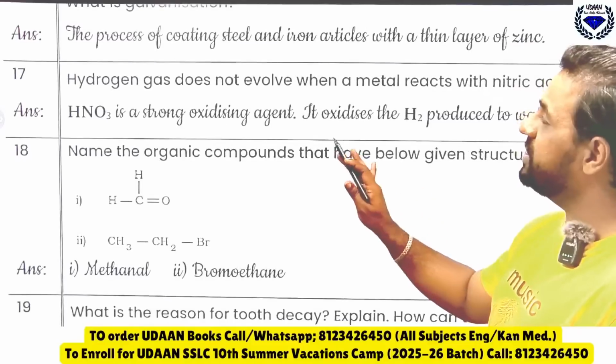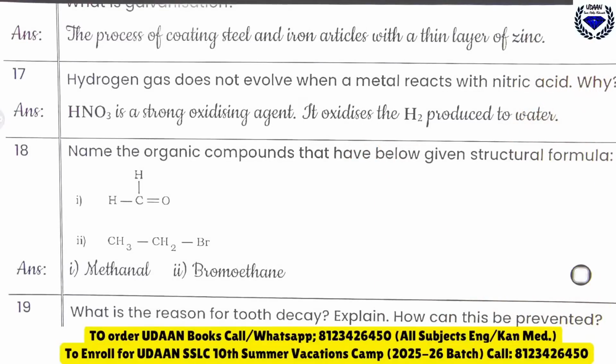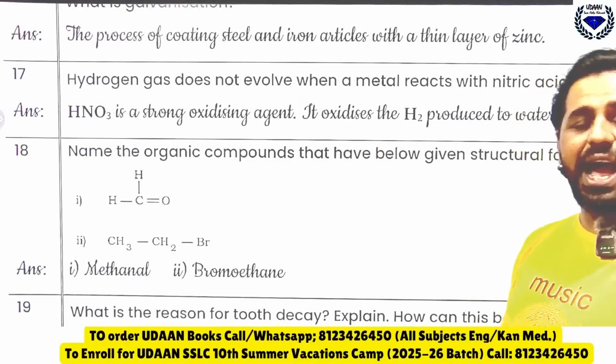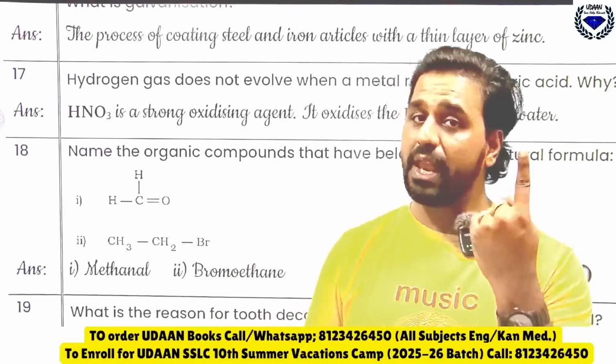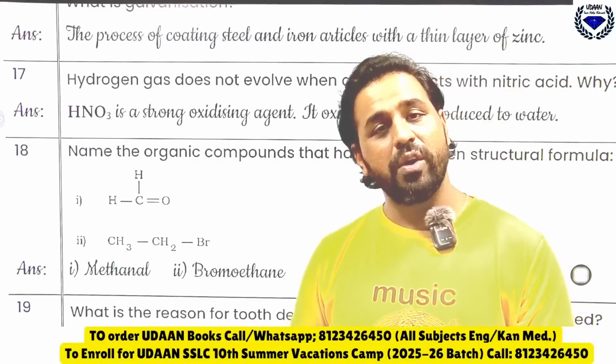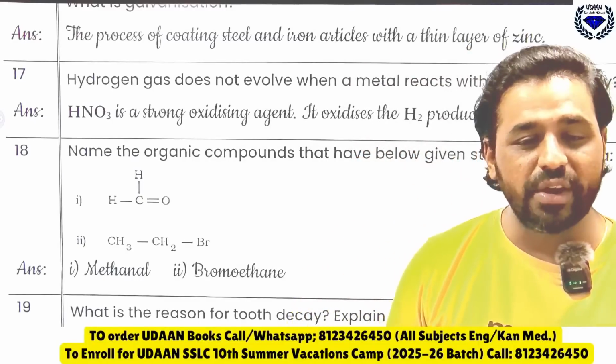Then, hydrogen gas does not evolve when a metal reacts with nitric acid. Why? You know that this question has already come in model question paper 1.